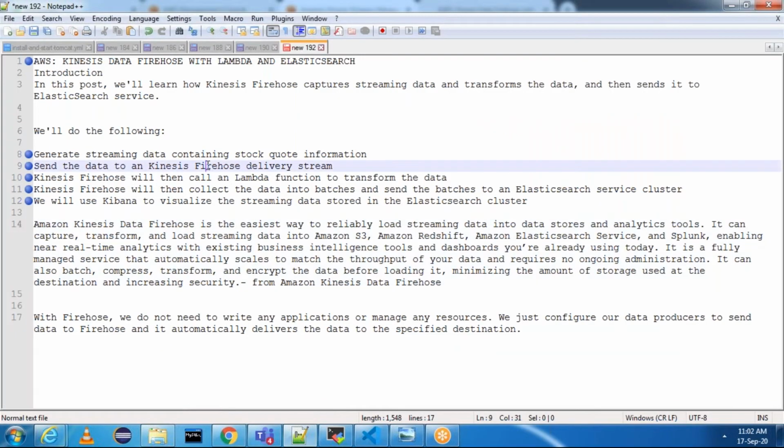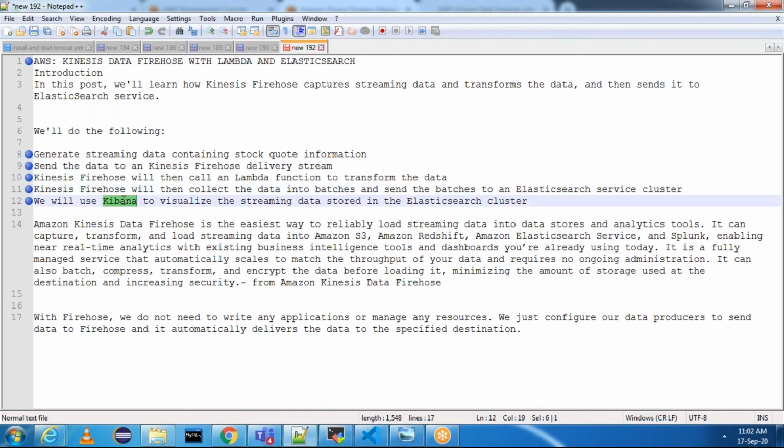Once we send the data to the Kinesis Firehose delivery stream, Kinesis Firehose will call the Lambda function to transform the data. If you want to drop some fields from the input and add extra fields to the input, you are transforming the data. For transforming the data, you are going to use a Lambda function. Kinesis Firehose will then collect the data into batches and send the batches to the Elasticsearch service cluster.